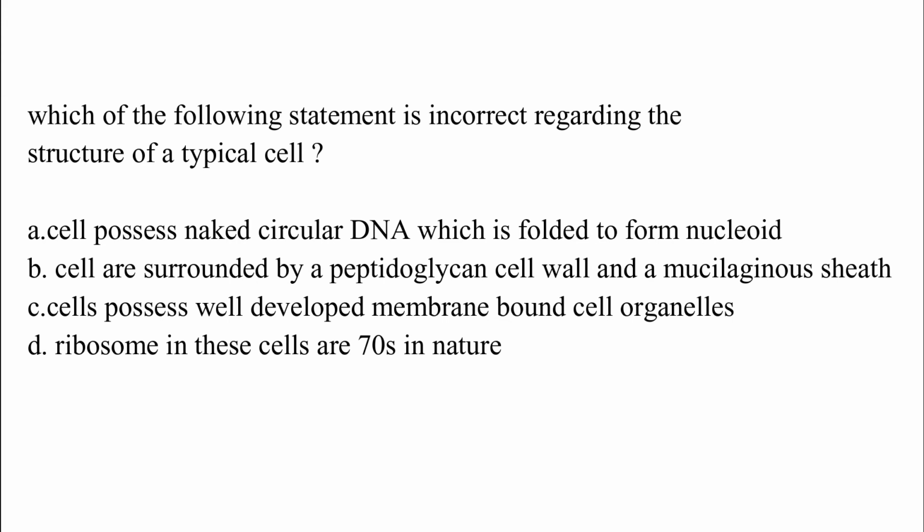Option D, ribosomes in this cell are 70S in nature. The correct answer is option C. This statement is incorrect because it is correct for the eukaryotic cell, not for the typical cell or prokaryotic cell.